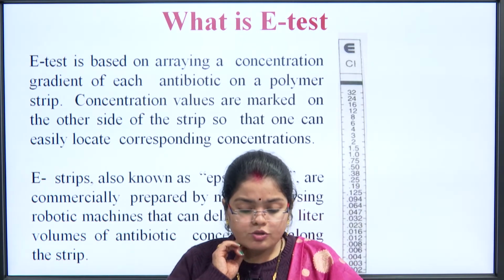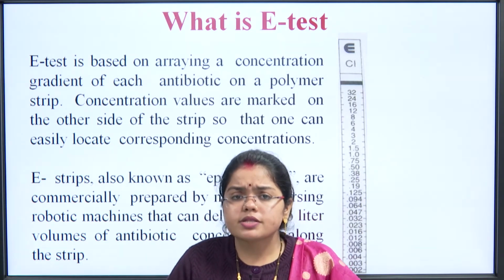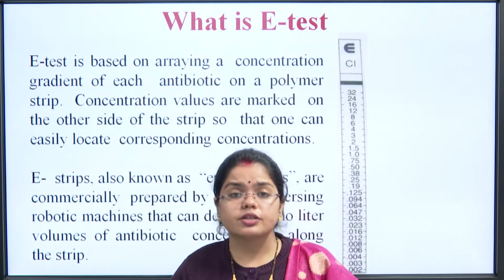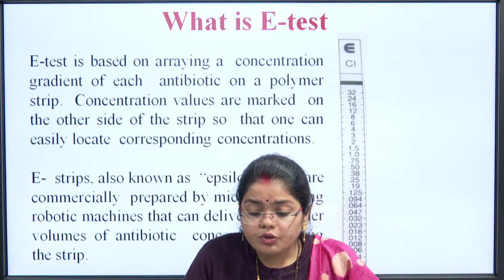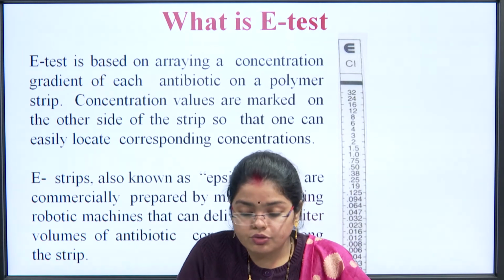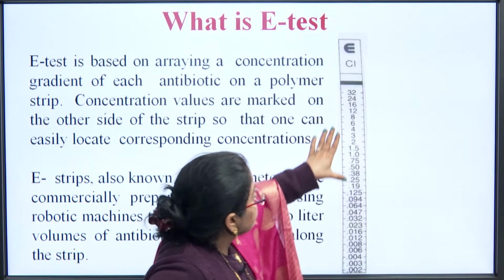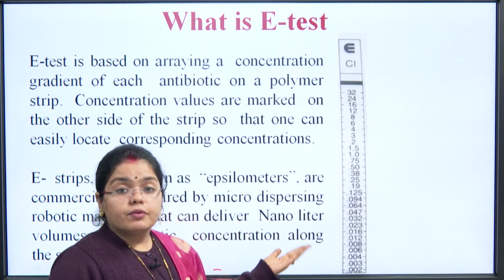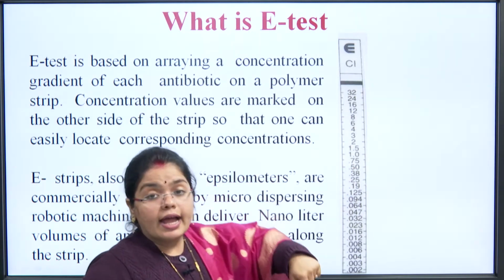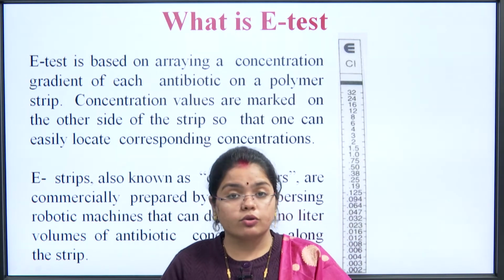The E strip is also known as epsilometer, like it is pH meters or the pH papers. Similar is the case of the E strip, as you can see here. I will show you just in some time. Concentration values are marked on the other side of the strip so that one can easily locate corresponding concentrations. You see the strip. These are the concentrations that are being marked over it. Behind it is the number of concentration gradients that will be helpful in finding out the exact concentration that was able to clear out that particular organism.